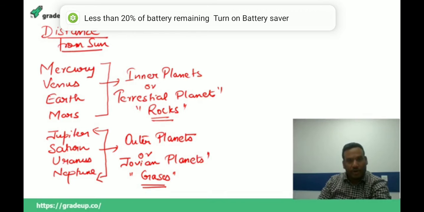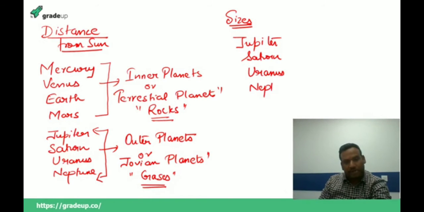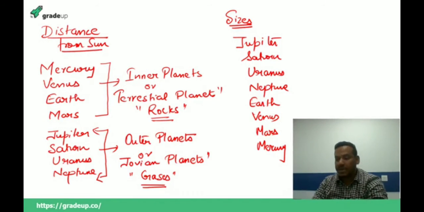Now, when we talk about the size of the planets, let me tell you something very important. First of all, we have Jupiter. Then we have Saturn, then Uranus, then Neptune, then the Earth, then Venus, then Mars, and then Mercury. So these are the planets on the basis of size. The biggest planet is Jupiter, then Saturn, Uranus, Neptune, Earth, Venus, Mars, and Mercury.